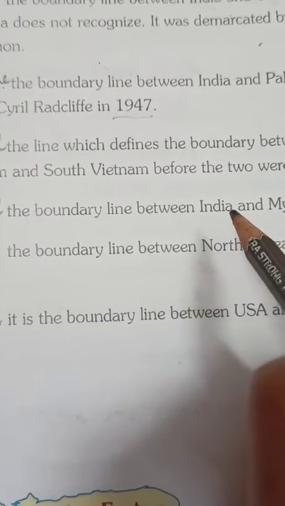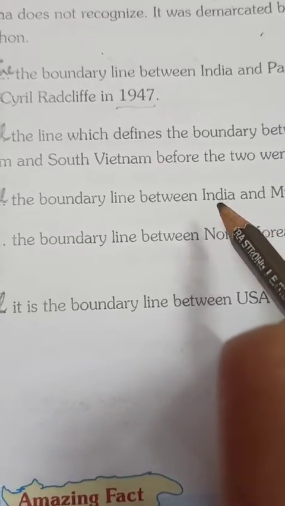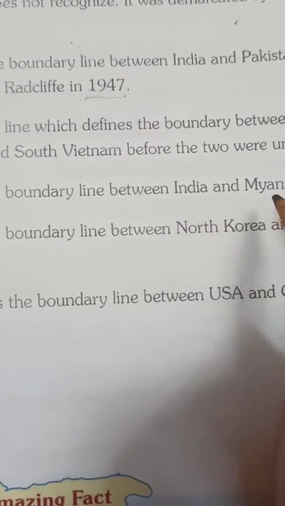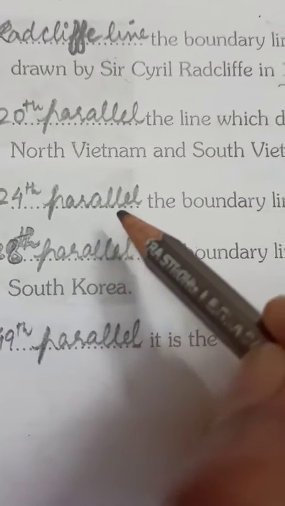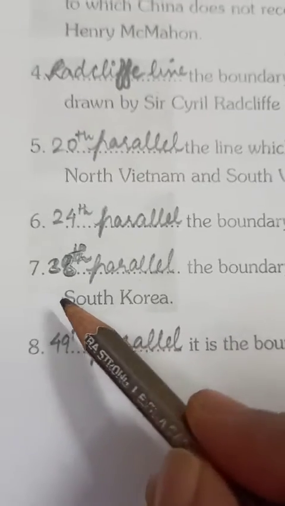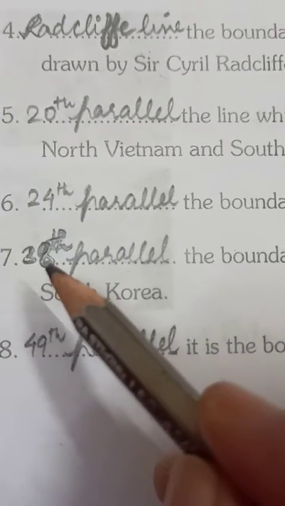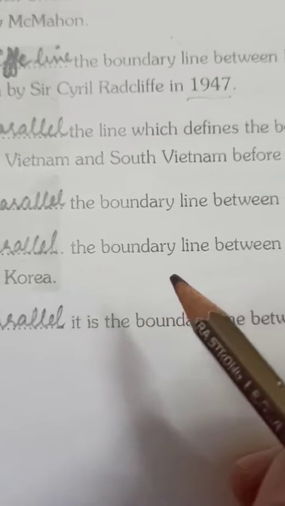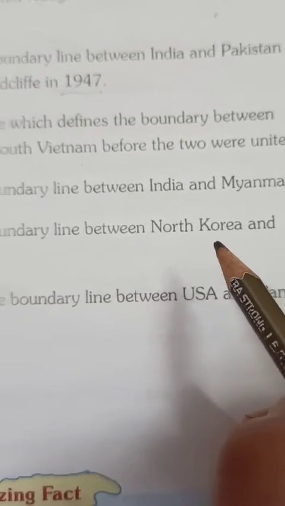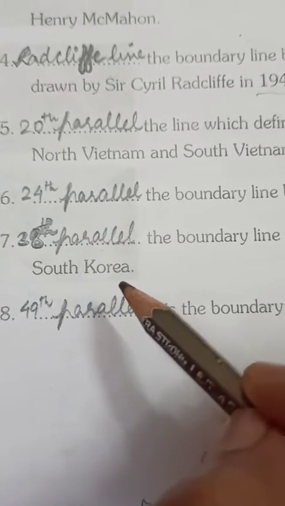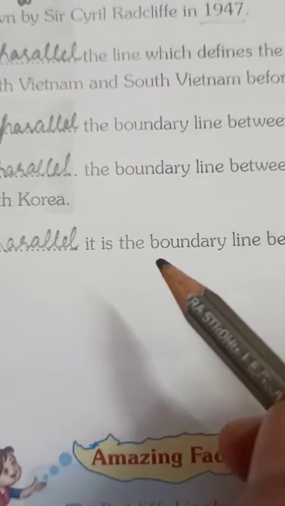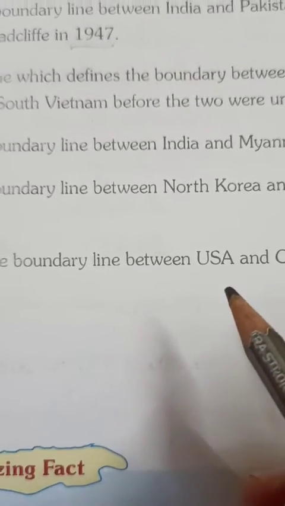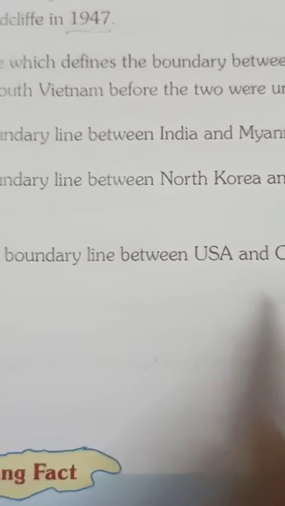Myanmar, you know, is our neighbor country, and between India and Myanmar the line situated is called the 24th parallel. Seventh is the 38th parallel, the boundary line between North Korea and South Korea. And eighth is the 49th parallel, the boundary line between USA and Canada.